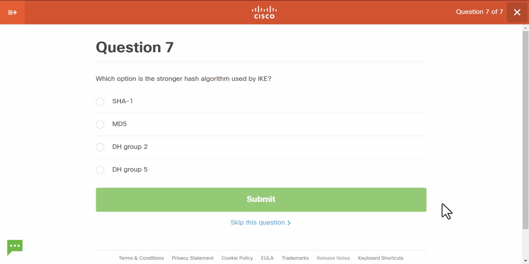Which option is the stronger hash algorithm used by IKE? Okay, out of this list, there are only two options which are hash algorithms. They are MD5 and SHA. And MD5, message digest 5, is an older hashing algorithm, and SHA is definitely more advanced and stronger than MD5. DH groups are Diffie-Hellman groups, and they are not used for hashing. They are used for two sides to establish security credentials between themselves in a series of network exchanges. Okay, let's see.